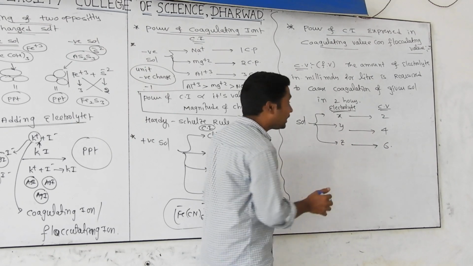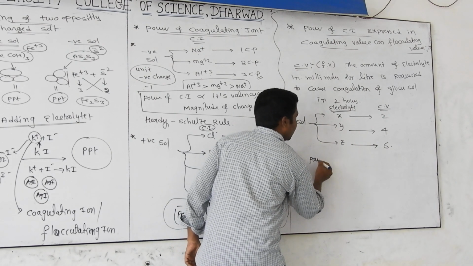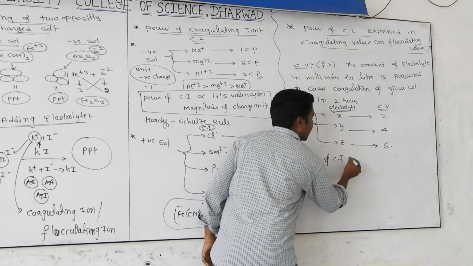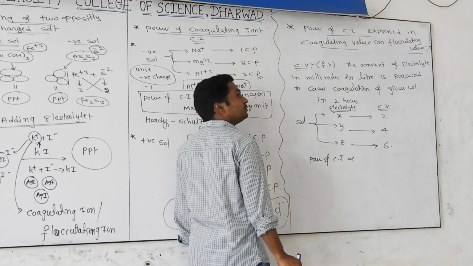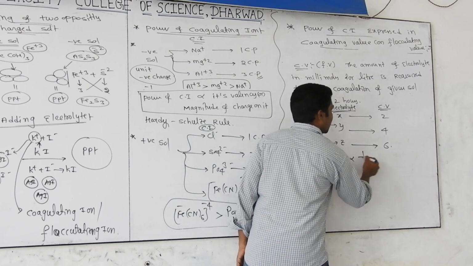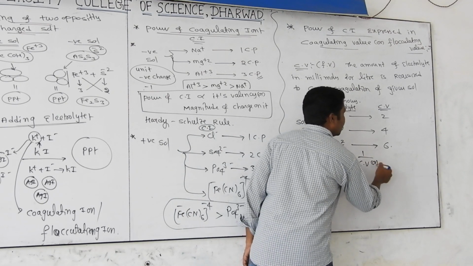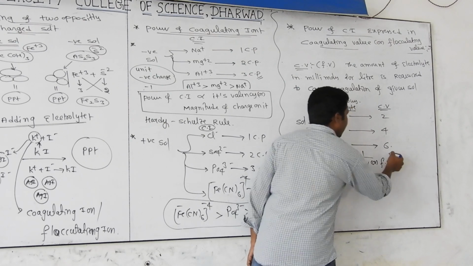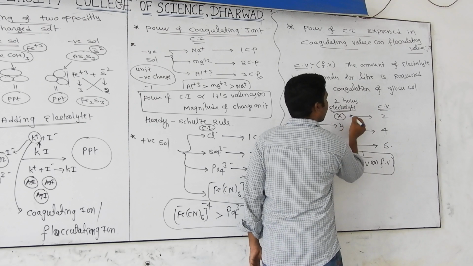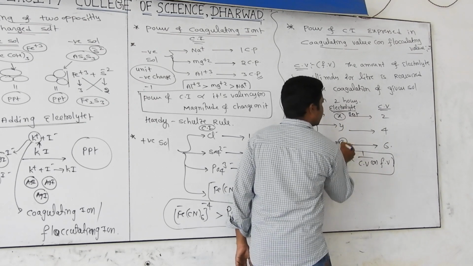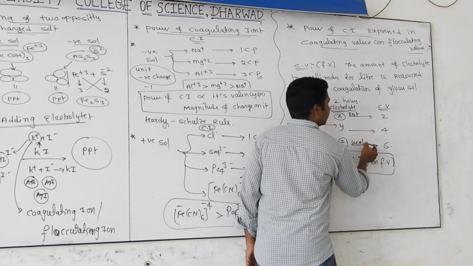That's why we can tell that the power of the coagulating ion is inversely proportional to its coagulating value, or flocculating value. Very, very important. So X is called best and Z is weak.